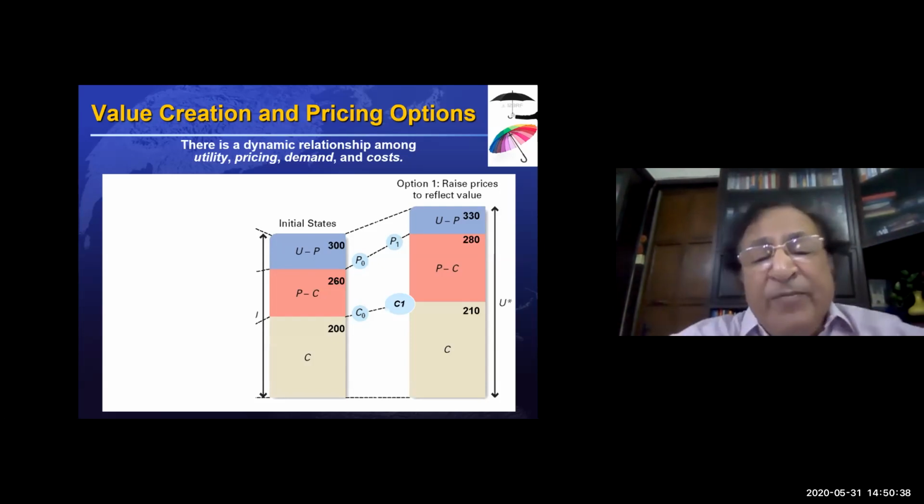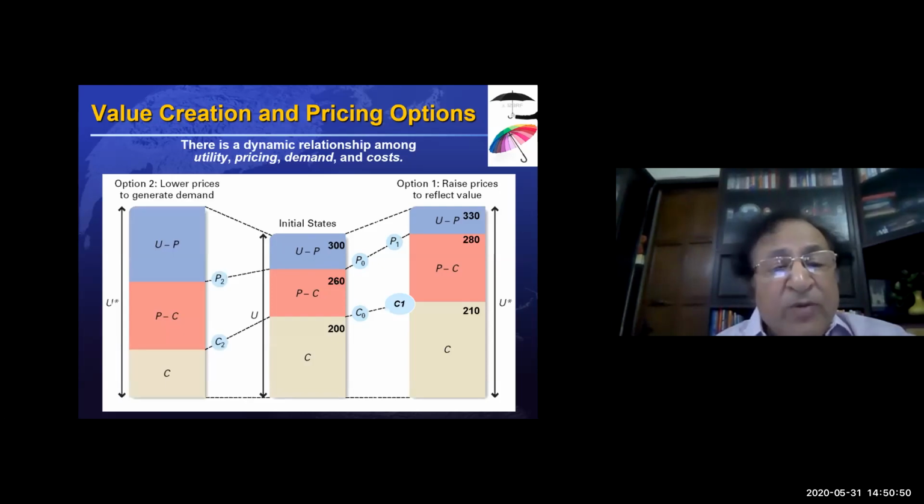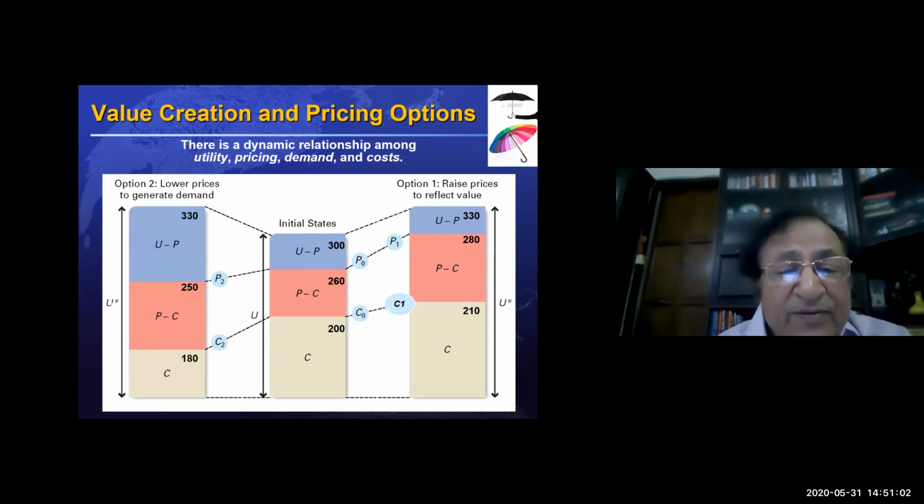So every time you increase your value, you have the option to raise the price to have more profit on this. You can also do one more thing: you can lower the price. Now, supposing the same colorful umbrella, he had increased the value to 330, but then he reduced the price from 260 and made it 250.